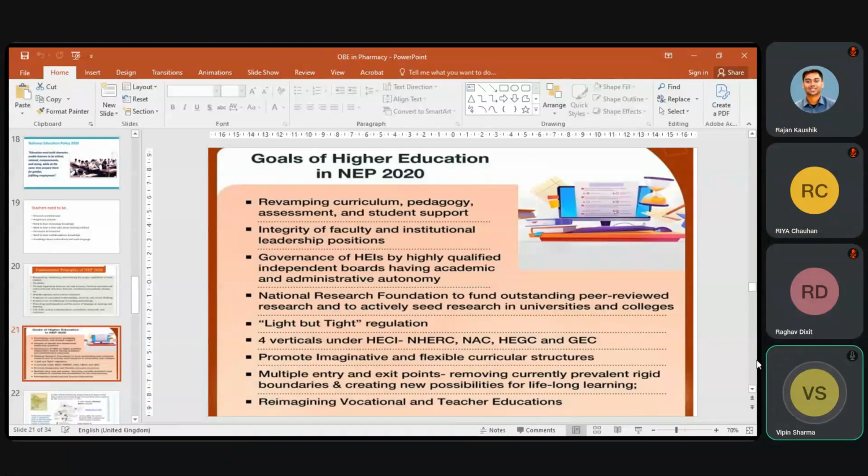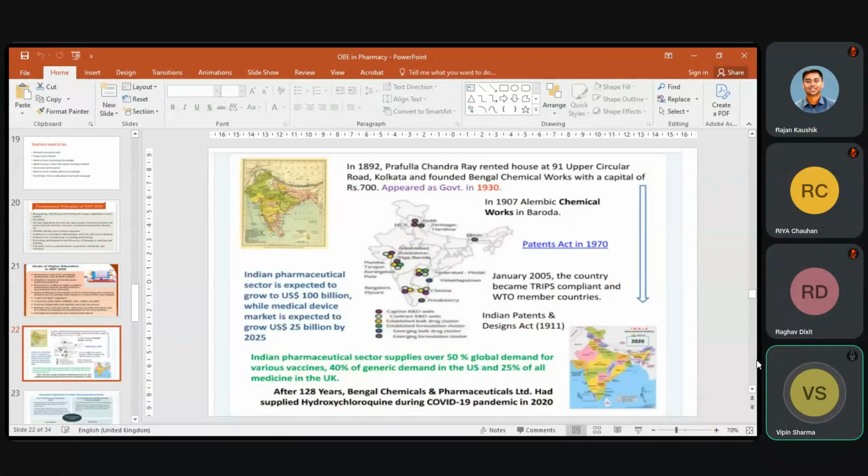Pedagogy, assessment system, integrity of faculty and institutional leadership positions, governance of higher education institutions by highly qualified independent boards, then the National Research Foundation, as we know, has been developed, and light but tight regulations. So this type of thing should be available very soon in our pharmacy profession.